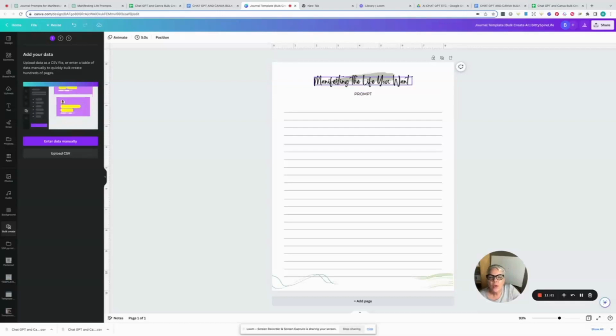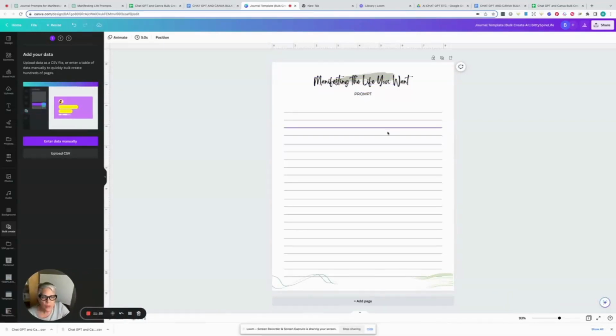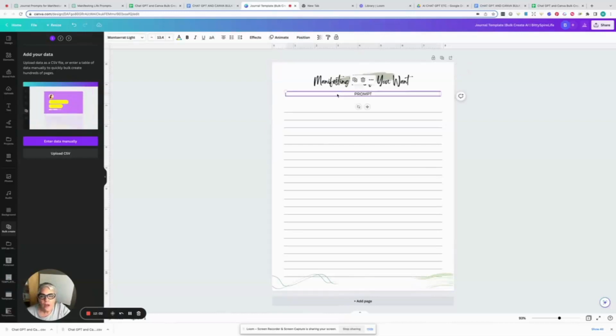All right. So now if you see down here, it's just one page. I have one page. It's a kind of simple journal page. And right here, I put some text in here. And I just wrote the word prompt. And that's for a couple reasons. Because first, of course, I have to prompt myself where I want to put this, but it's really where the prompt is going to go.